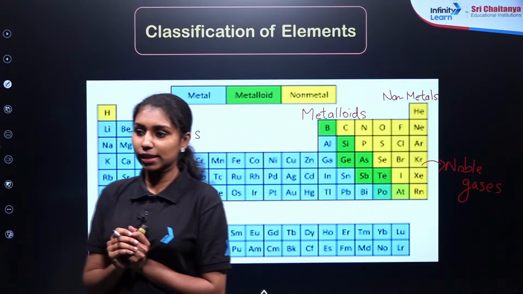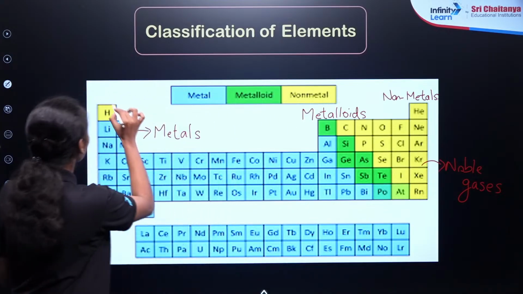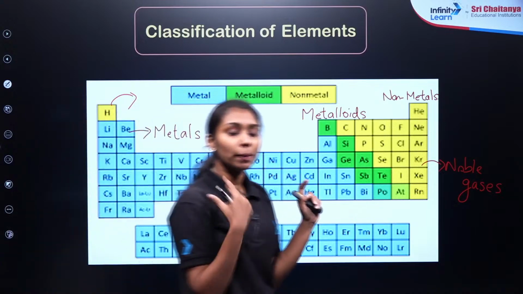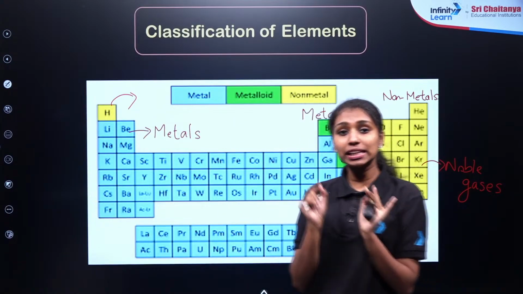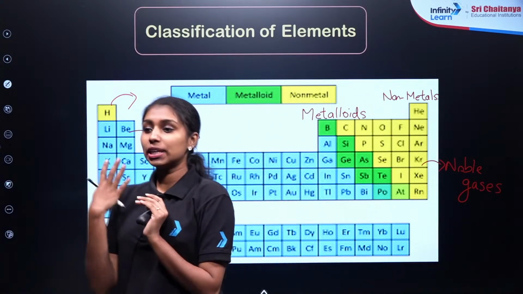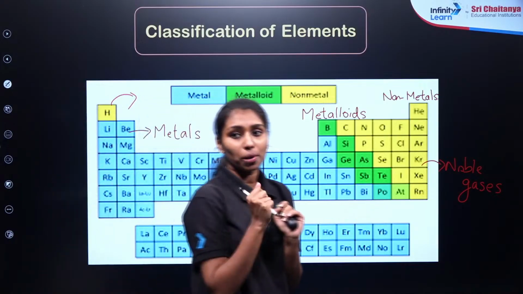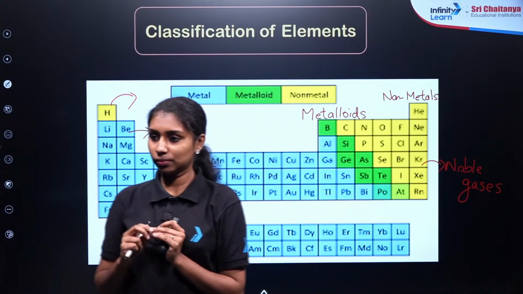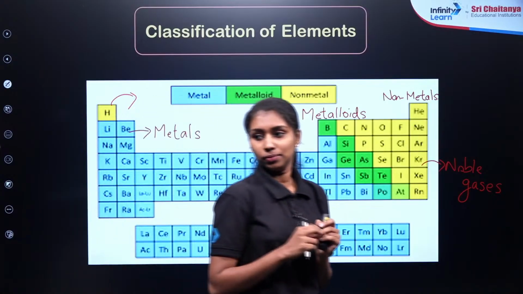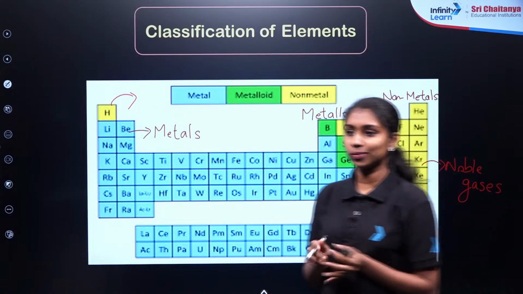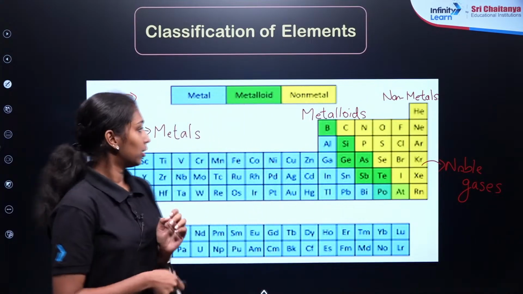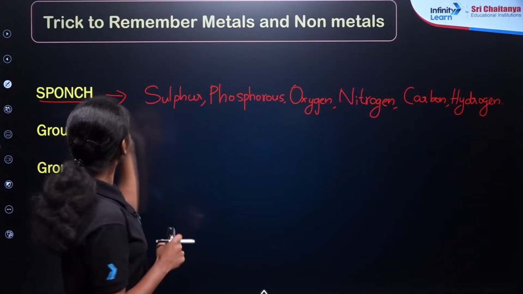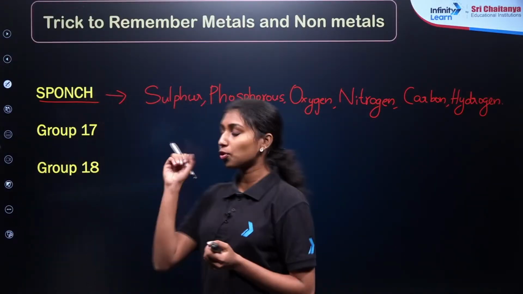Why is yellow color used for hydrogen? Yellow color represents the non-metals, right? When you study the chemical properties of metals and non-metals, you will get a great idea about how hydrogen behaves as a non-metal. Clear? So this is a simple trick to memorize the non-metals, including group 17 elements.